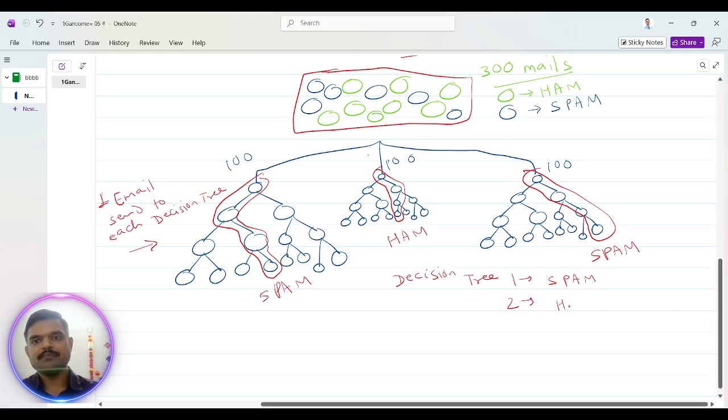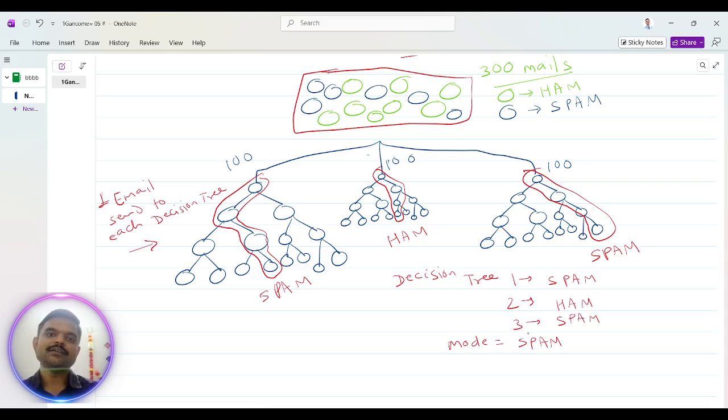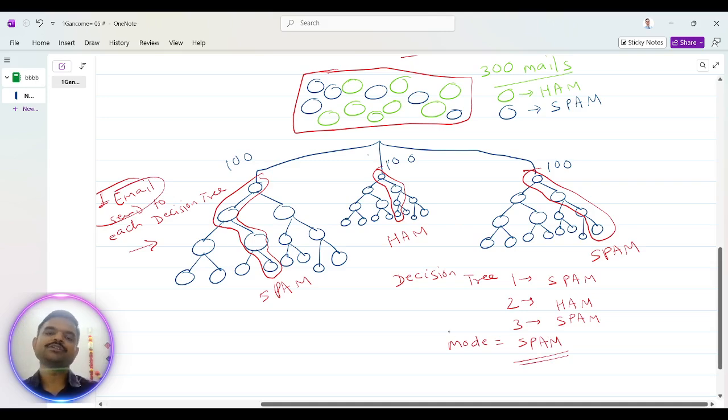Second is giving ham. Third is giving spam. So the mode is the maximum frequency. The maximum frequency is telling us that this particular email is spam. So our random forest will decide that that particular mail is spam.